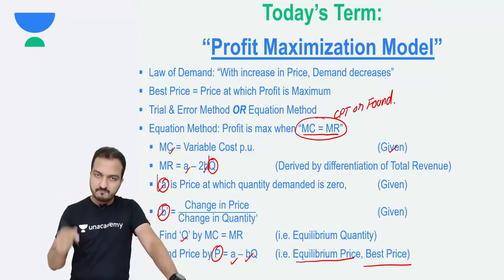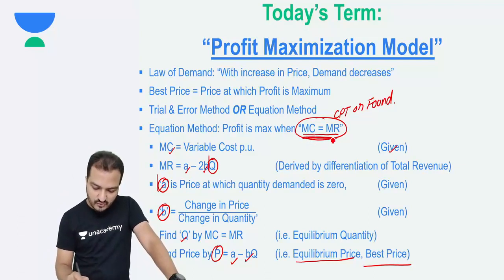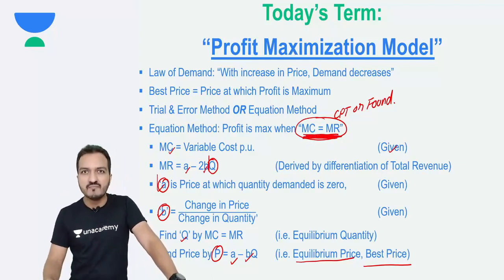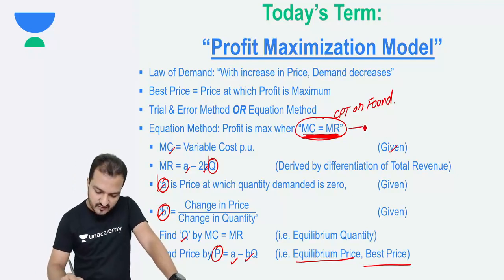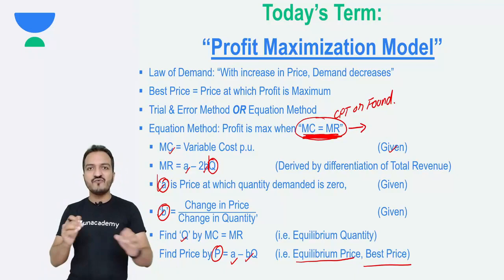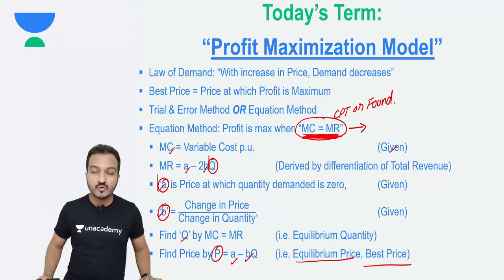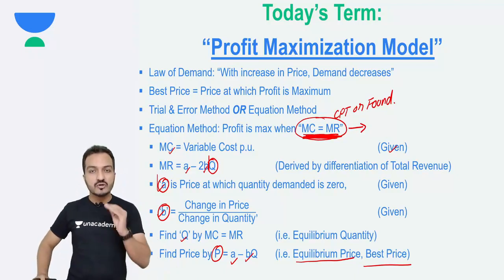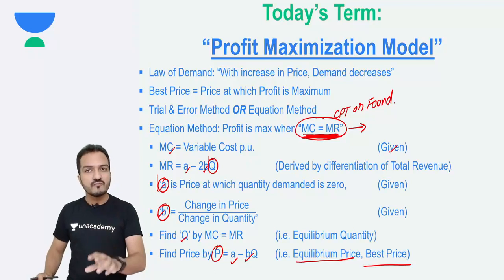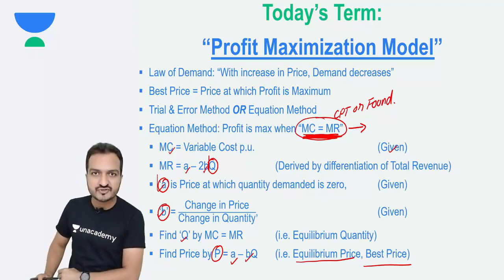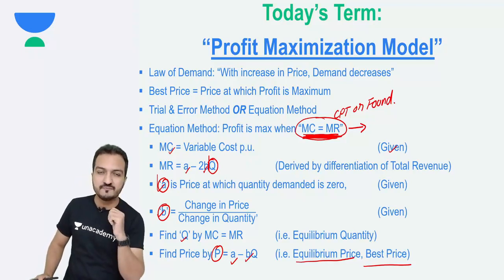Now, the main crux of this model is starting from this equation MC equals MR. What is the proof of this equation? What is the proof that profit is maximum when MC equals MR? That proof originates from your microeconomics subject at your intermediate level, in fact at your CPT level.